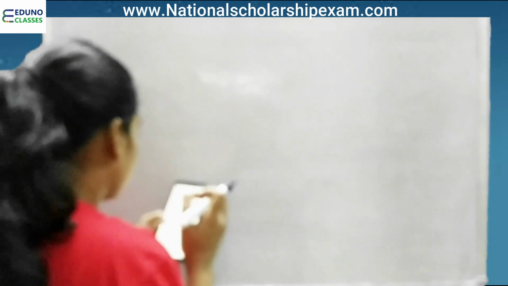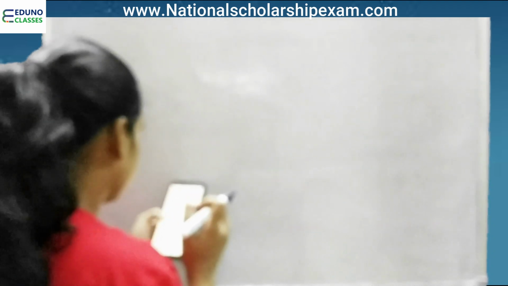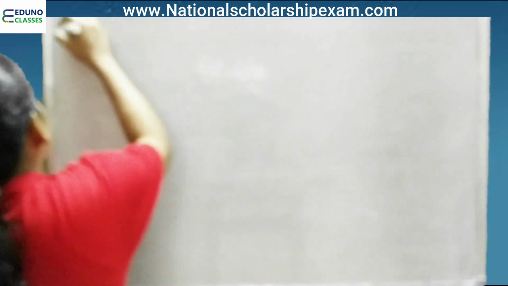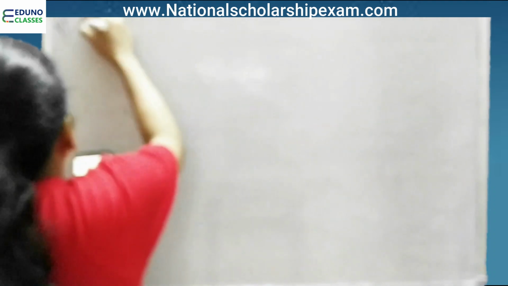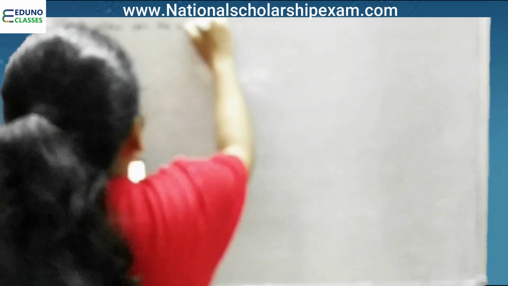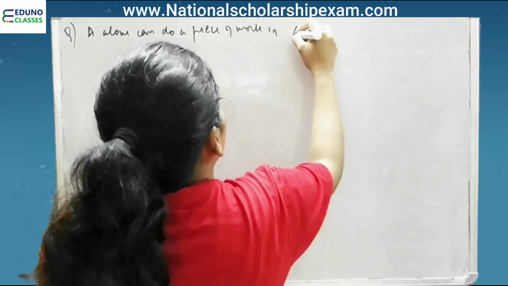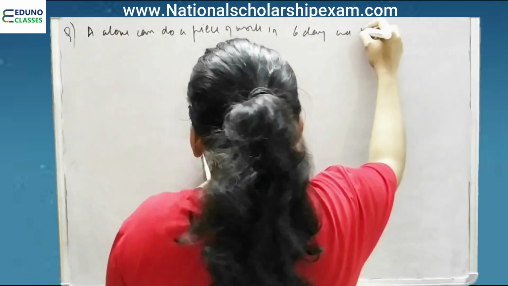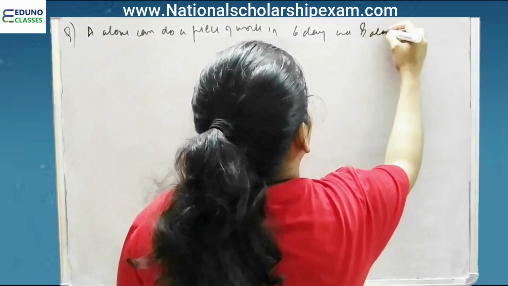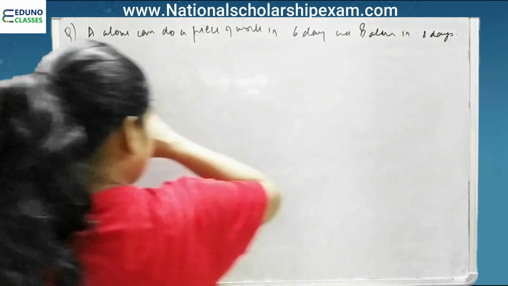Okay. So the next question we have in front of us is also frequently asked. A alone can do a piece of work, 1 unit of work, in 6 days and B alone in 8 days. Right?